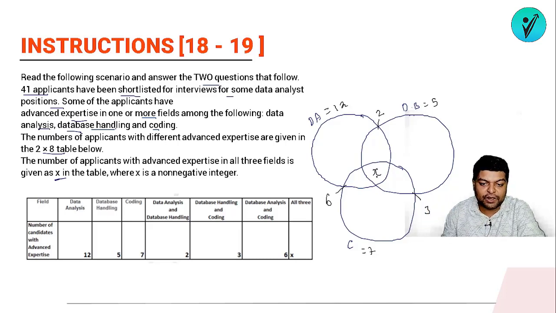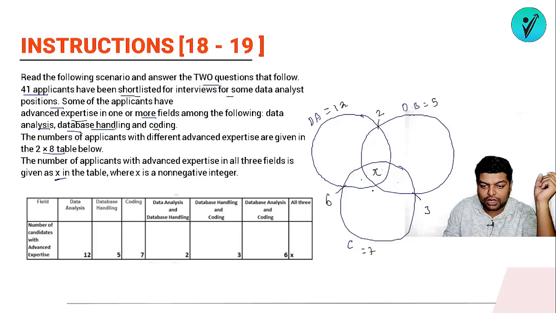Now, first of all, let's see the circle of coding. In coding, total we have 7 students. Some students will be here, some students will be here, and some students will be here. Now if you see this, in coding we have total 7 students. If I want to see only the coding students, how will I get them? 7 should be equal to what? It should be 6 plus 3 minus x.